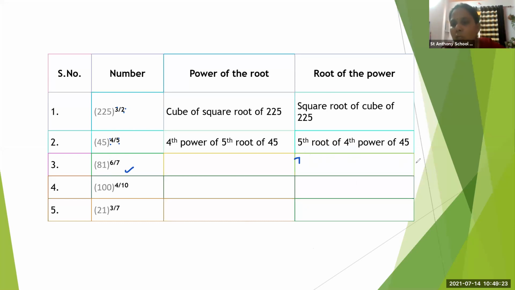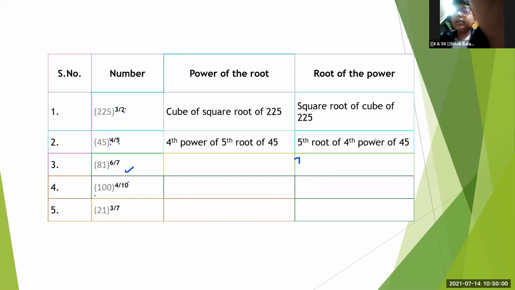Very good. Now Shlok. Yes, teacher. How will we write this? 104 upon 10. 10th root of fourth power of 100. Okay? This is the root, this is the power. So 10th root of fourth power of 100.